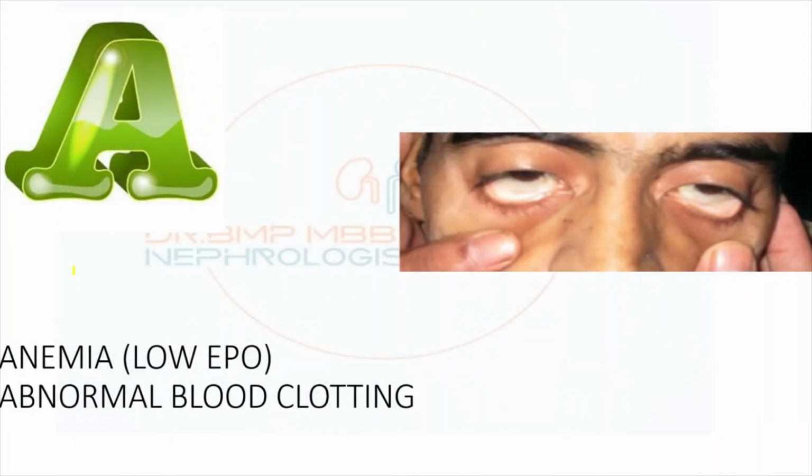First is anemia. Why anemia? Because of low erythropoietin. Other than that, the patient has iron deficiency, decreased iron absorption, and a chronic inflammatory state. These are all the things because of which the patient might develop anemia. Abnormal blood clotting can occur because of uremia, which is called uremic bleeding.